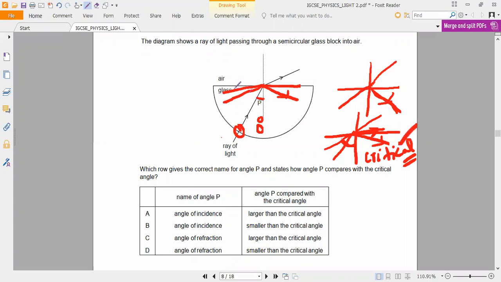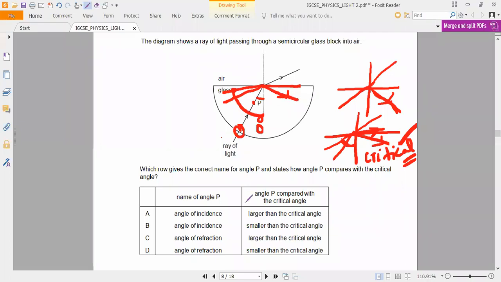Let me imagine this is the critical angle and this is the angle P. Now what is the relation between them? Is angle P less than the critical angle, equal to the critical angle, or greater than the critical angle? Less than. Who said less than? Karthikeyan, how did you feel it was less than? Let me see this angle. Which angle is bigger? Critical angle is bigger, if you guess it. If it were the critical angle, then definitely the light would bend inside, where it would need to reflect instead of refract.